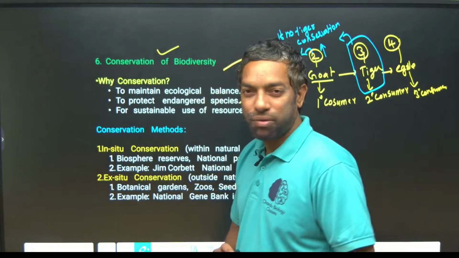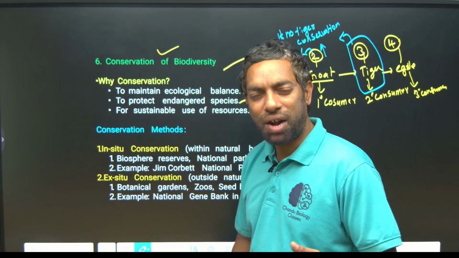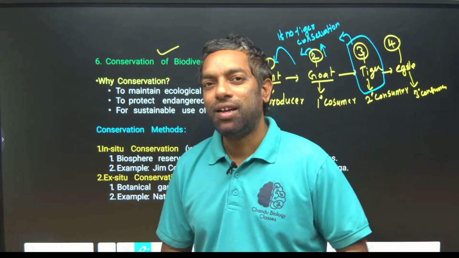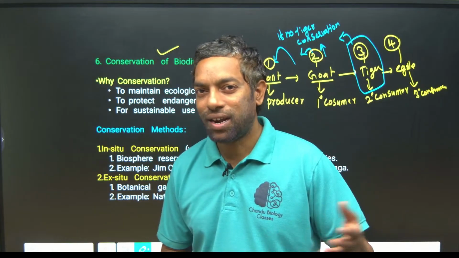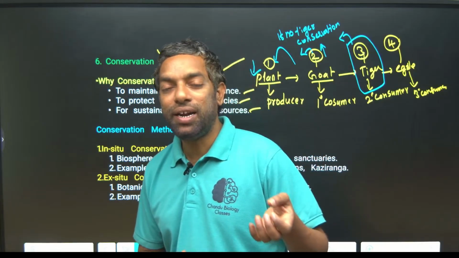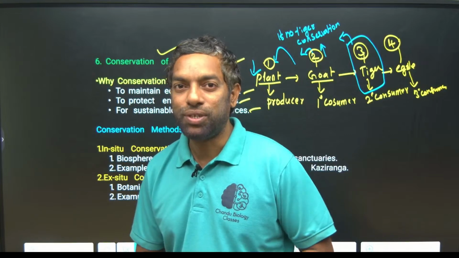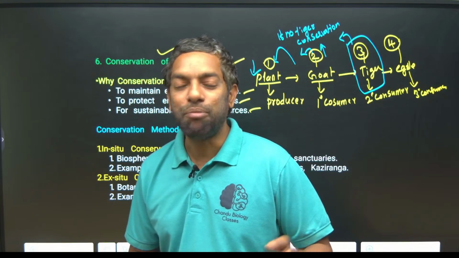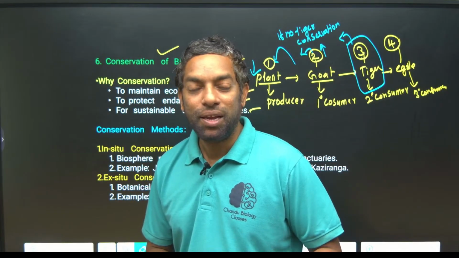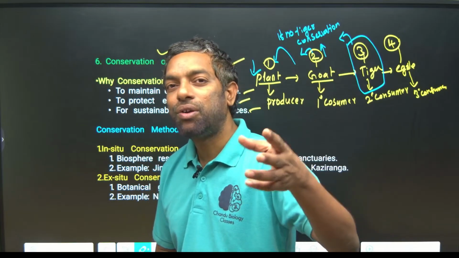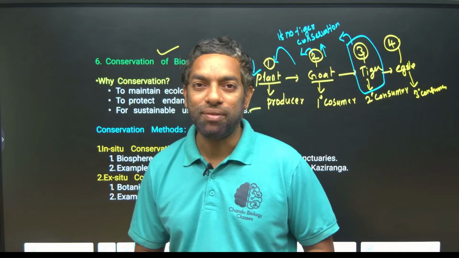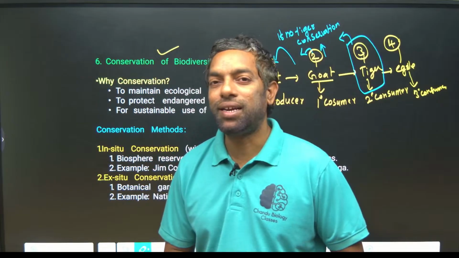Guys, if you like artificial intelligence and robot technology, what can they do? They cannot balance the ecology. They cannot reduce the heat wave. They cannot reduce the ocean rise. Every day the ocean is increasing in coastal areas. Coastal cities will be submerged in the coming 2030s and 2040s. Even Mumbai is going to disappear after 2050. This is because of global warming. Global warming plays a key role.